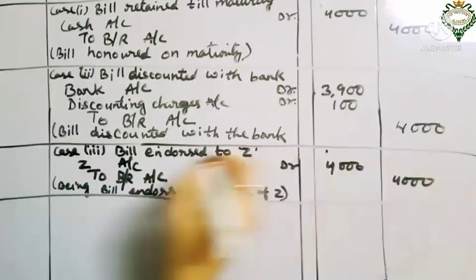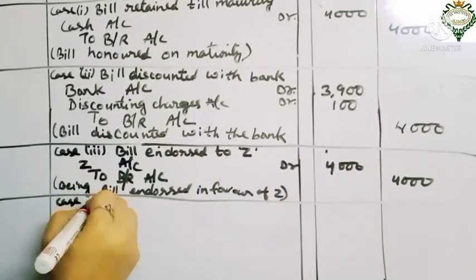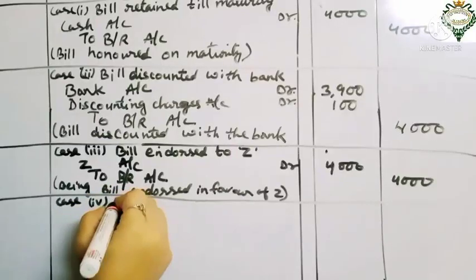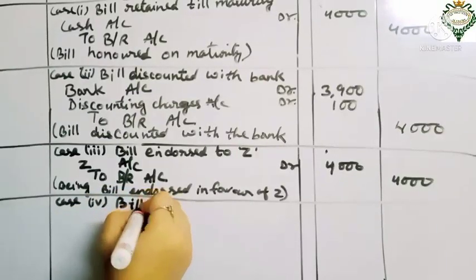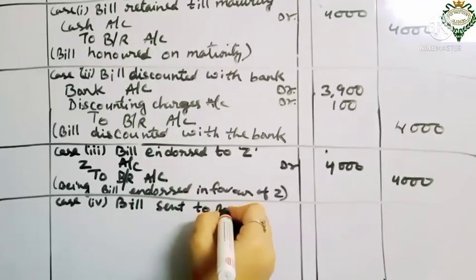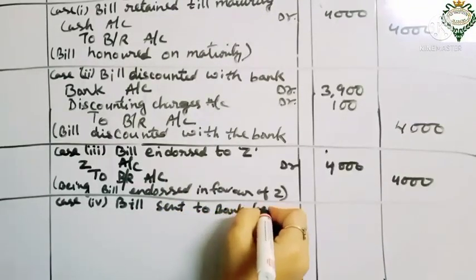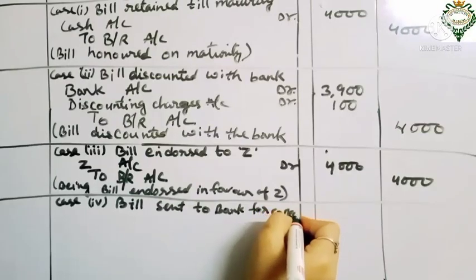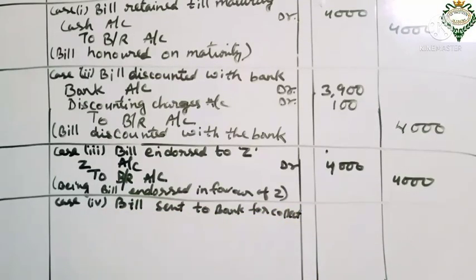Next, case 4, the last case, that is bill sent to bank for collection. What entry do we put for this?